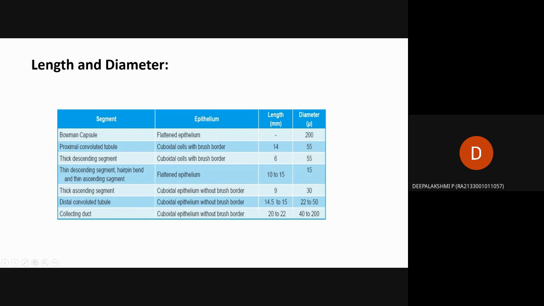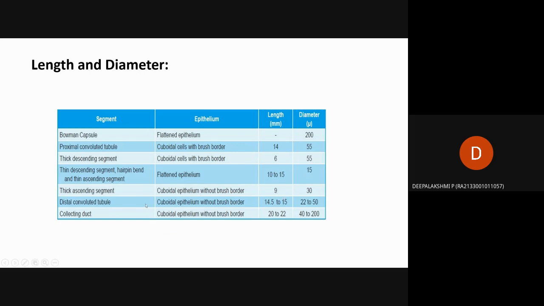Then after the descending limb, it reaches the thin descending segment, the hairpin bend, and the thin ascending segment. Here the epithelium is flattened, similar to Bowman's capsule. The length is 10 to 15 mm and the diameter is 15 mu. Then the thick ascending segment has cuboidal epithelium with the same brush border. The length is 9 mm and the diameter is 30 mu.